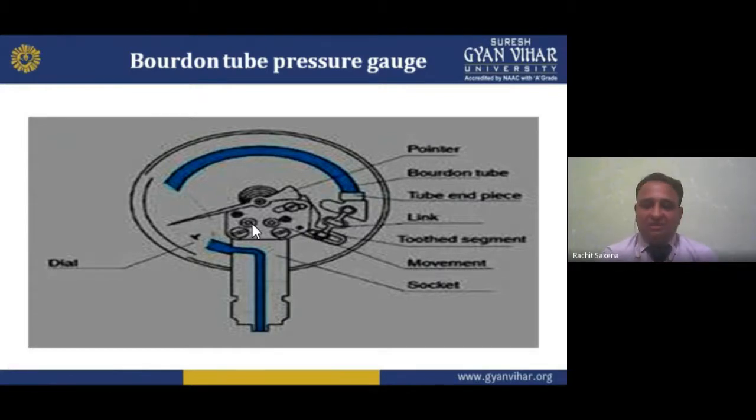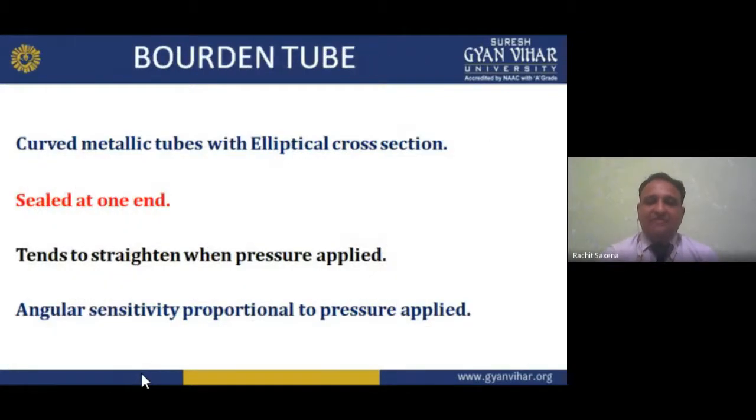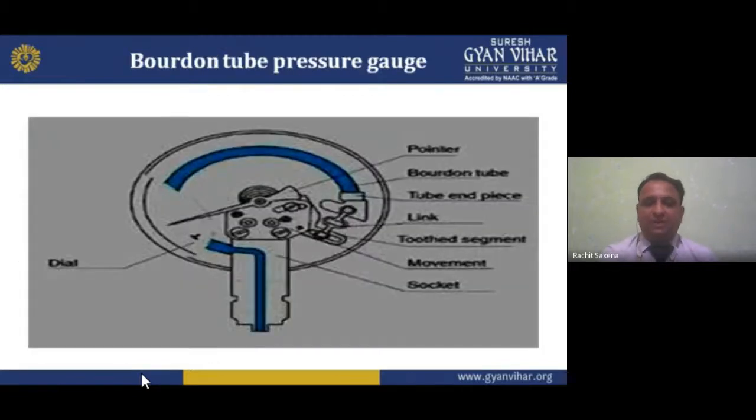Understand? Then the angular sensitivity is proportional to the pressure applied. With the pressure we are applying, the angular deflection is proportional, and we can calculate it in the form of an angle. We can calculate the angular sensitivity. Now it looks like this.